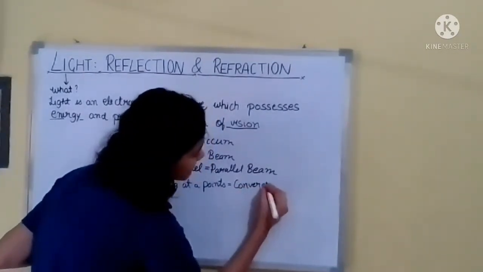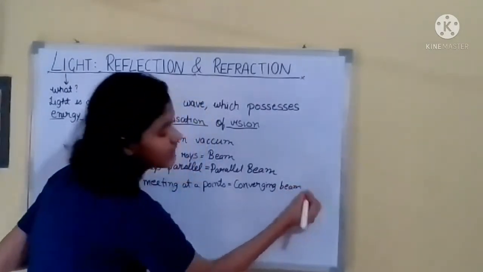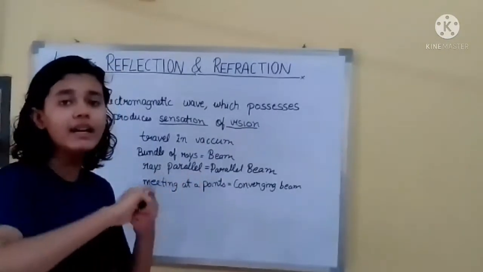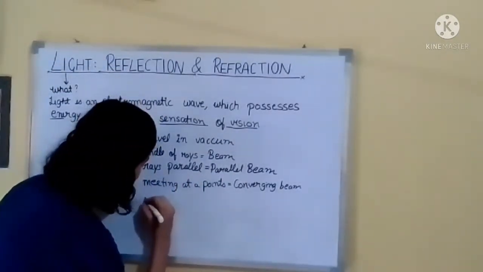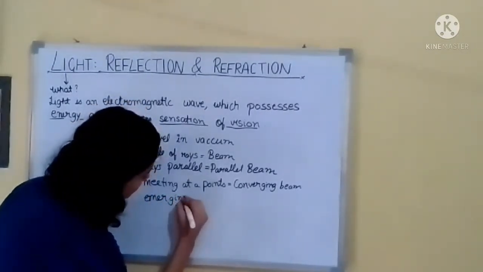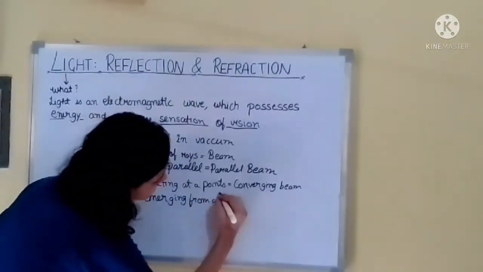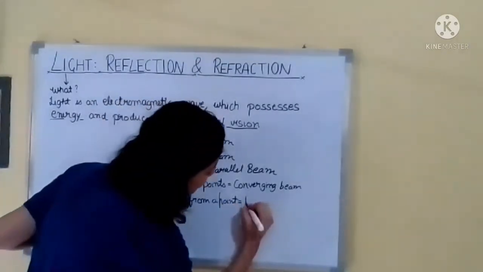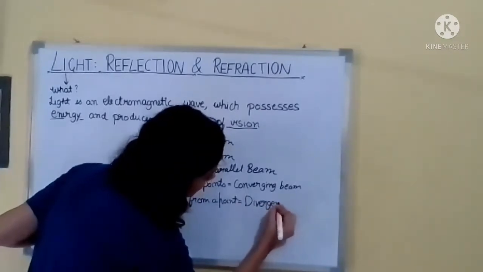And when the rays appear to be emerging from a point, then they are known as a divergent beam.